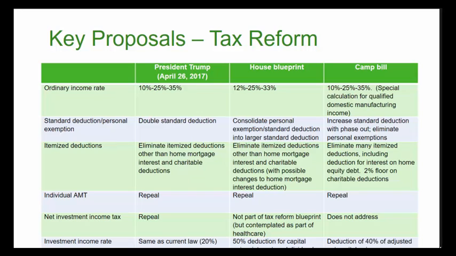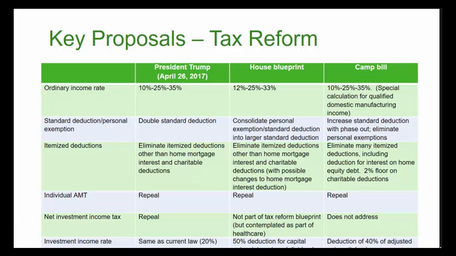As you can see, they'd all be graduated rates of 10% for the lowest bracket, 25% for the next highest bracket, and 35% for the highest bracket of all. And that's under the Trump plan. Under the House blueprint, you'd have rates of 12%, 25%, and 33%. Under the Camp bill, you'd have 10%, 25%, 35%. And as you can see, the Trump plan sort of followed this. And this is the Trump tax plan that was released on April 26, 2017.